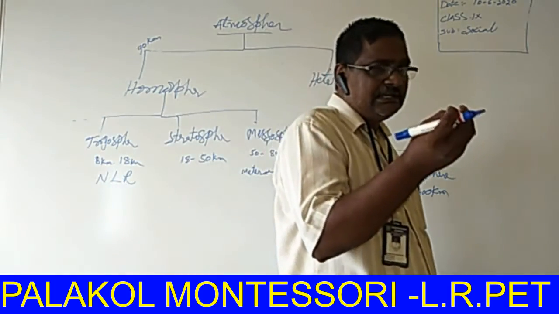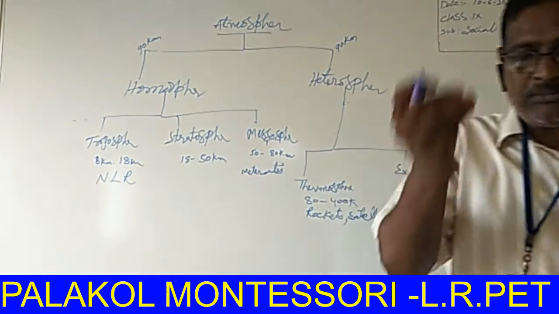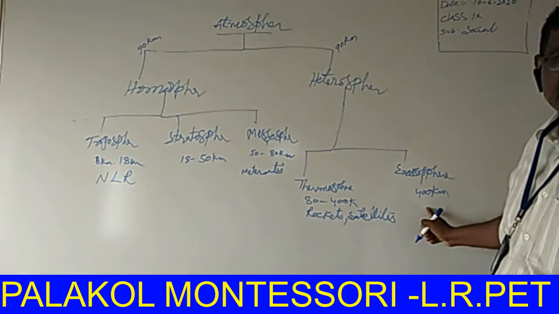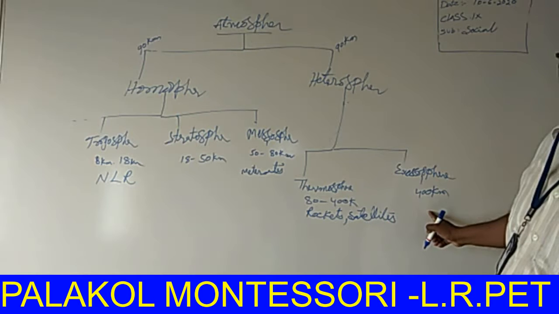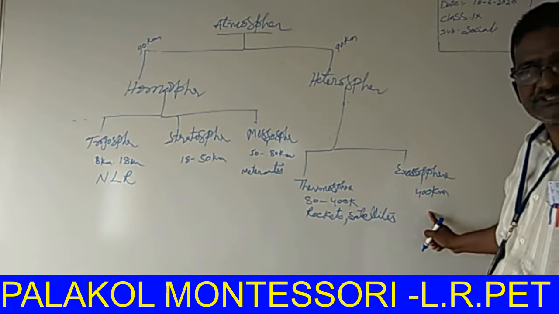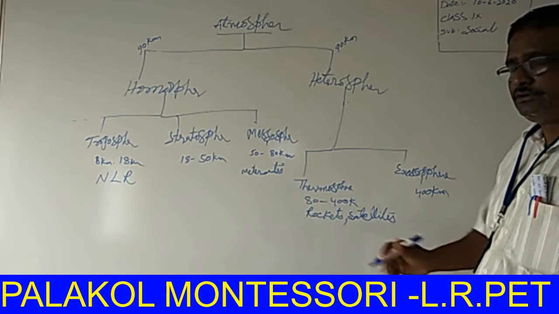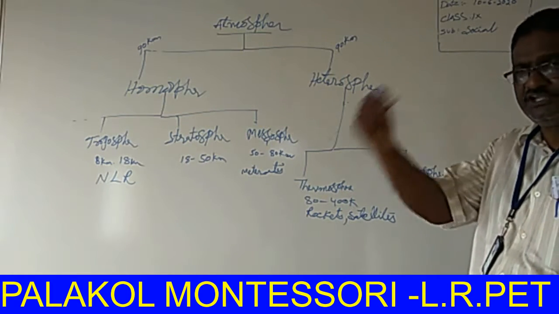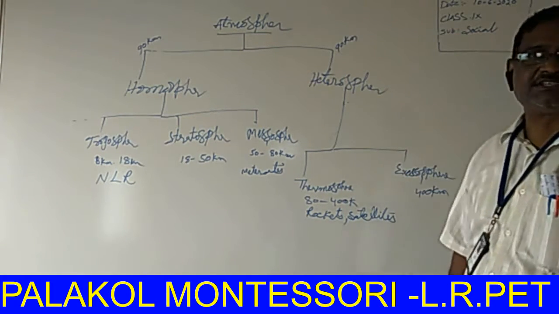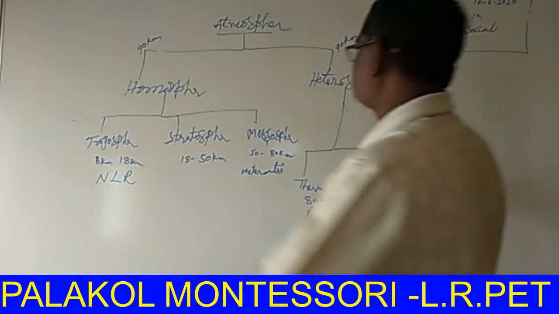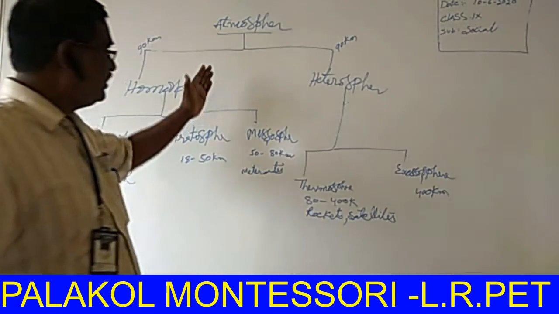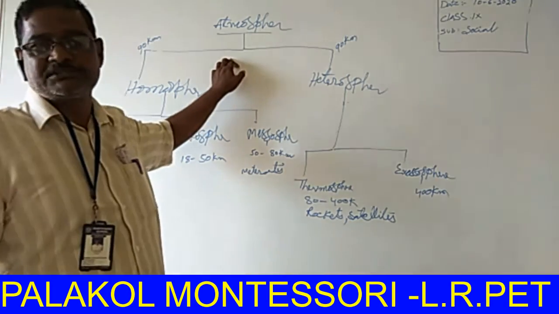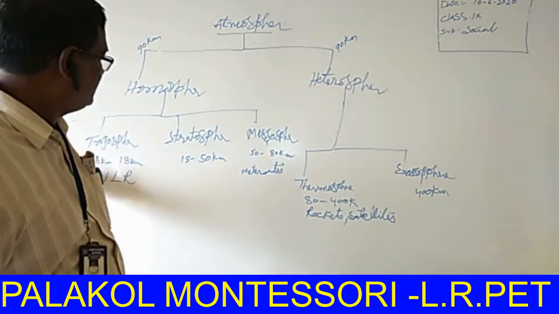The last layer is called the exosphere. Very little information is known about it because no man has reached there; it is very high and the process is difficult. So scientists know very little about this exosphere. This is the information on the atmosphere. The word atmosphere is derived from the Greek word atmos. Atmos means vapor.